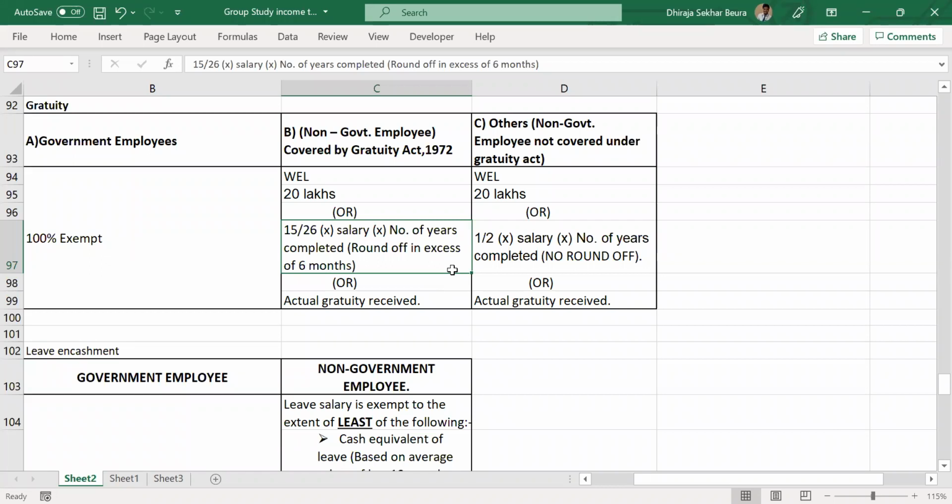Just because number of years is mentioned, we were thinking it's trying to calculate the whole salary received. No, we are not doing that. Let's not get confused here. Very simply, whatever I'm telling, that only you have to remember. There is no logic to it. This is law. Law is like that only. The Parliament does it, and we are just interpreting it and understanding what needs to be done. If you actually go to the preamble, the logic is there, but let's not go there because that will take a lot of time.